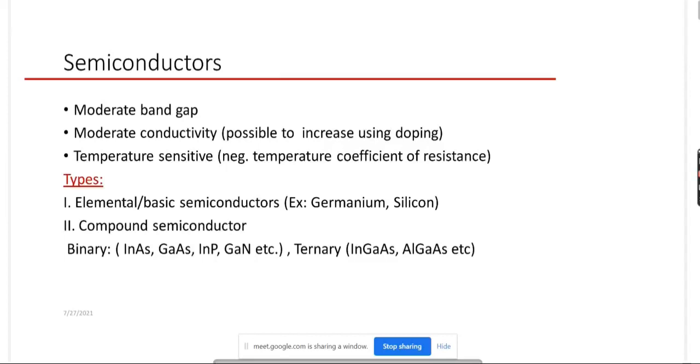Then we discussed the different categories of semiconductor, that is the pure semiconductor, or the elemental semiconductor, germanium and silicon, and the compound semiconductor such as binary and ternary semiconductors. Okay. So now coming to the next part.